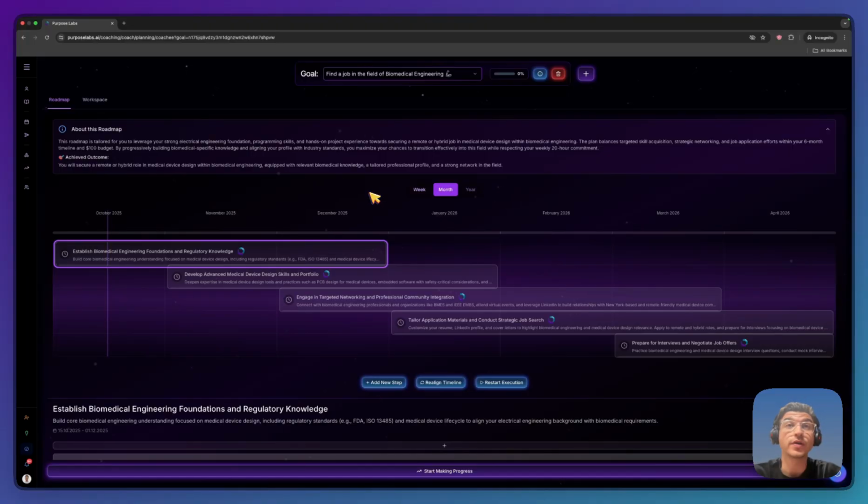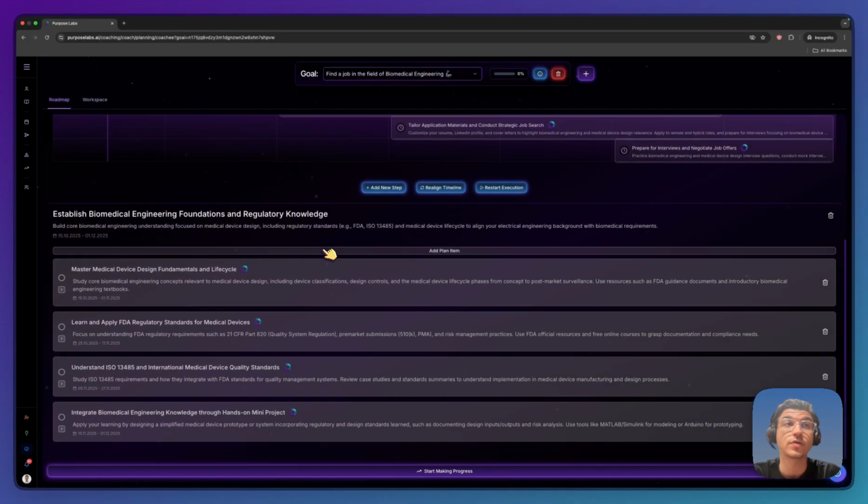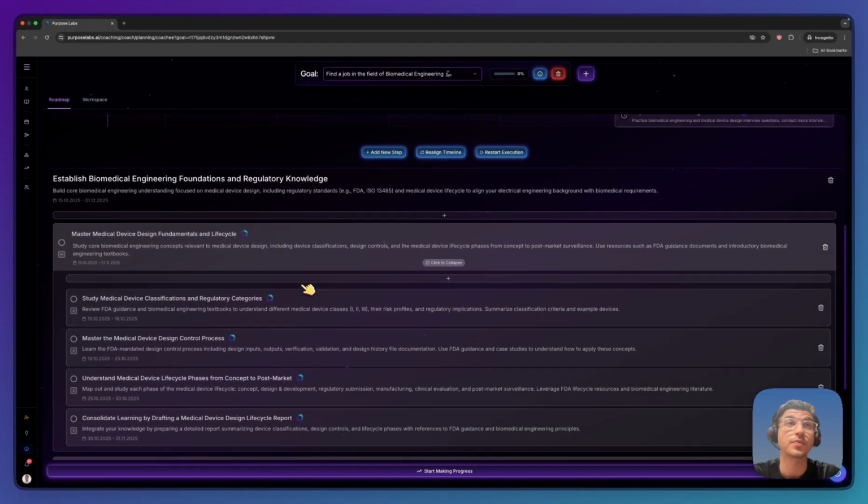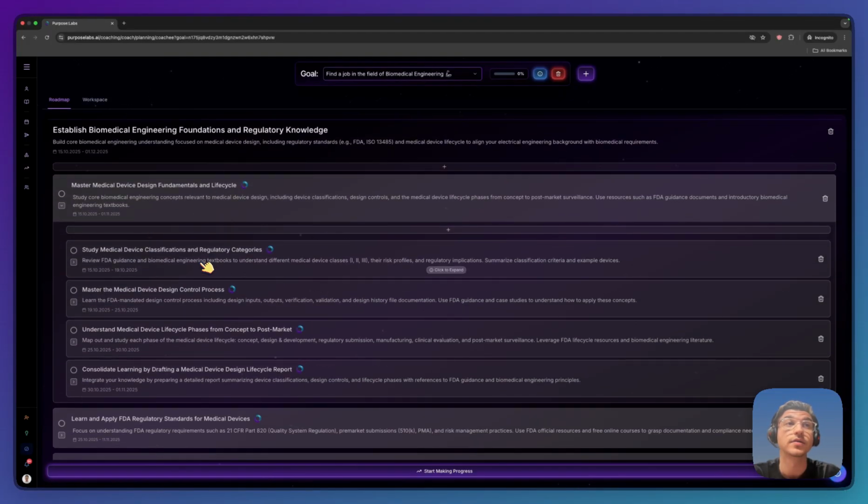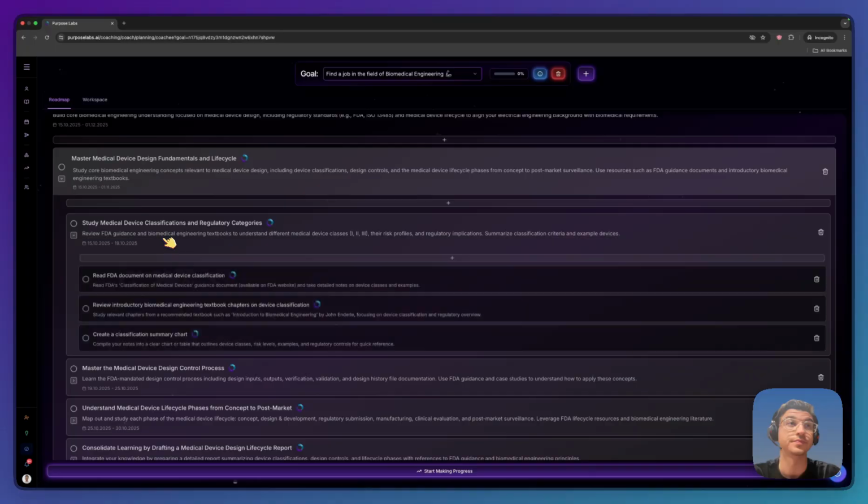Once the roadmap is generated, we end up with a timeline with specific dates planned on how to achieve this goal. We can see all the different steps and select each one of them. When selecting a specific step, we can see multiple sub-items that the coachee can work on to make progress on their goal. For example, each of these steps has tasks that they can work on these planned dates and then continue to the next steps.